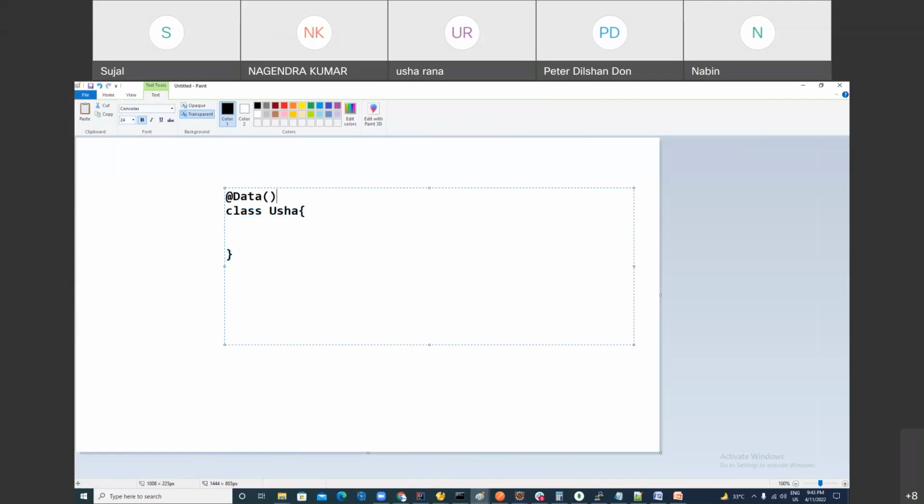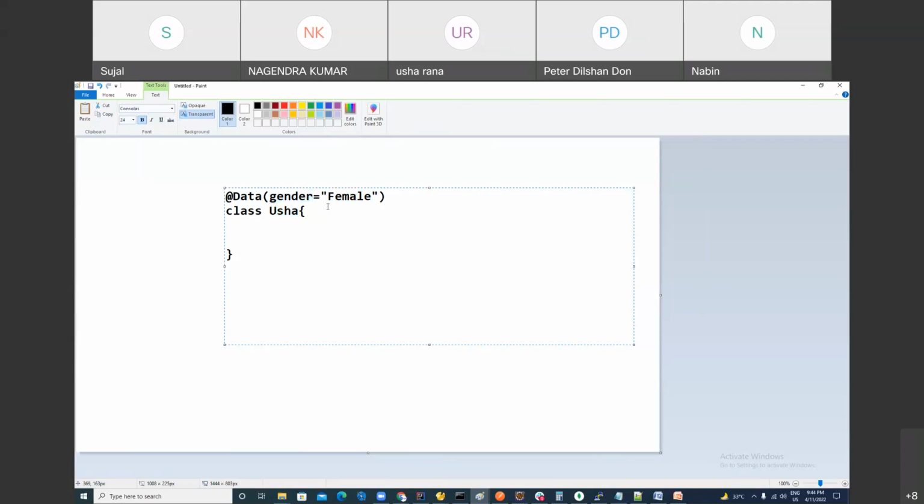I can associate gender, for example, and write female. So Usha is associated with the metadata gender equals female. Can I say gender is one of the attributes of class Usha?